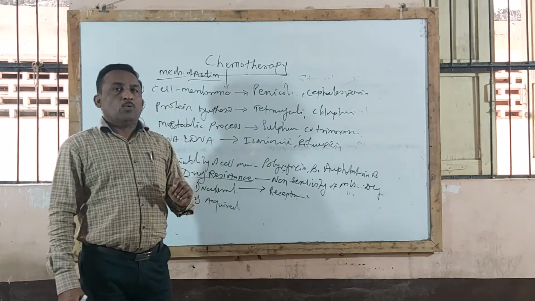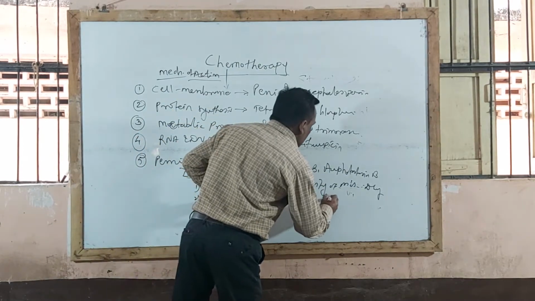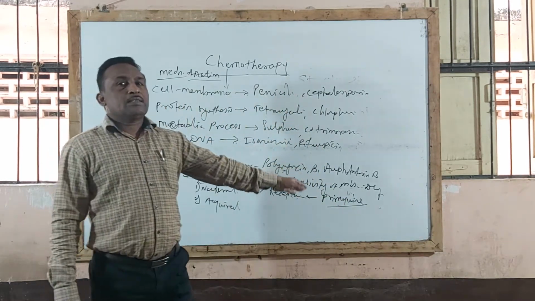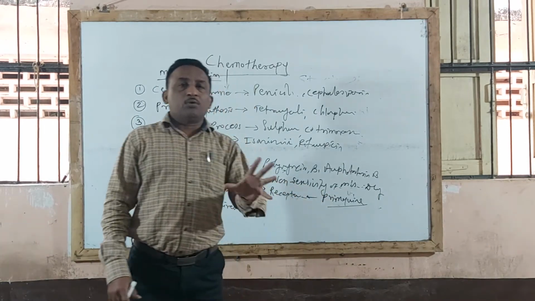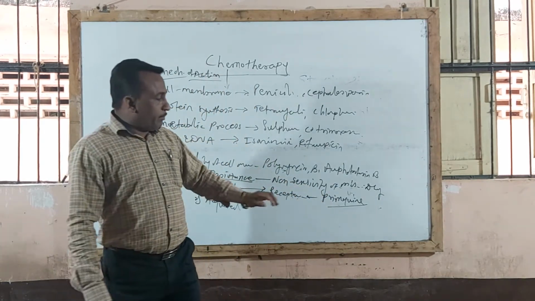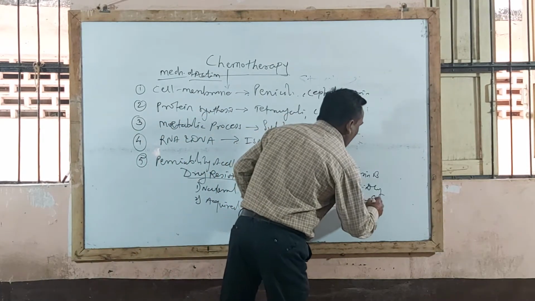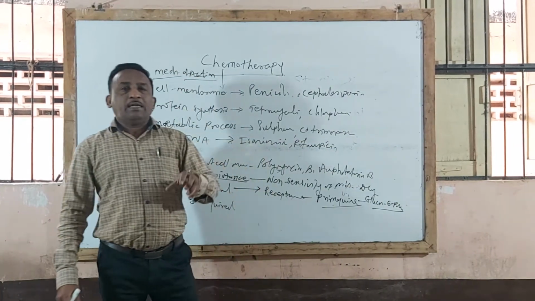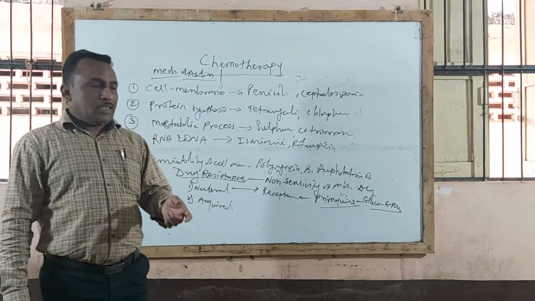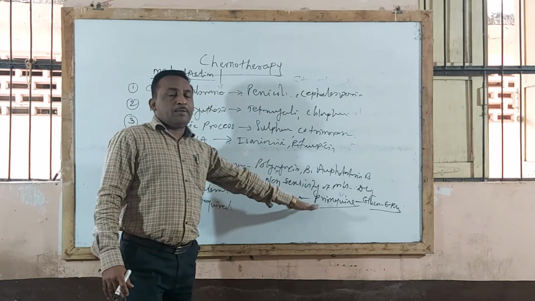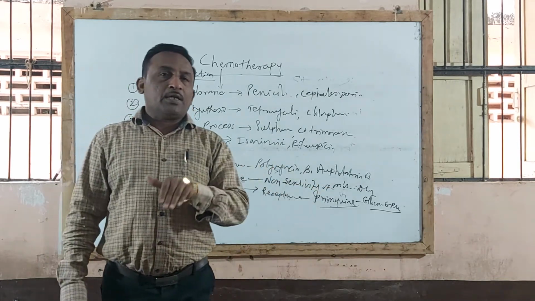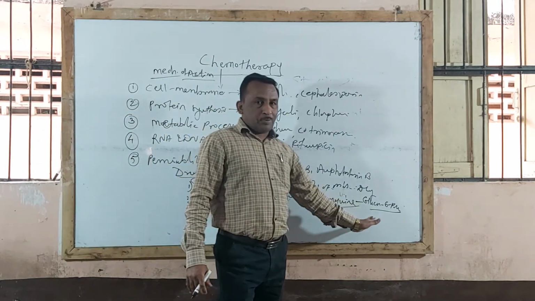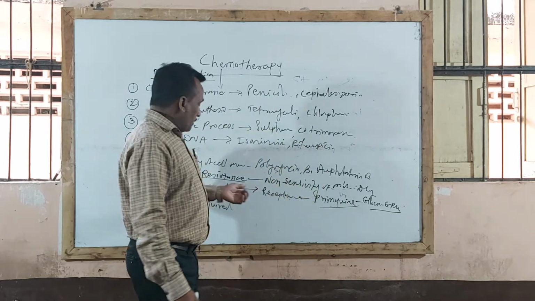For example, you already know that the drug primaquine should not be given to Negroid people. We saw in a previous lecture that primaquine should not be given to them. This is because for metabolism of primaquine, the enzyme required is glucose 6-phosphate dehydrogenase. This enzyme is deficient in Negroid people, and if primaquine is given it may lead to hemolytic anemia, and therefore primaquine should not be given to them. This type of resistance is natural.